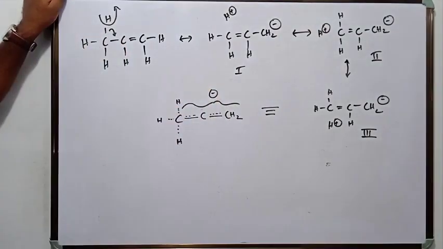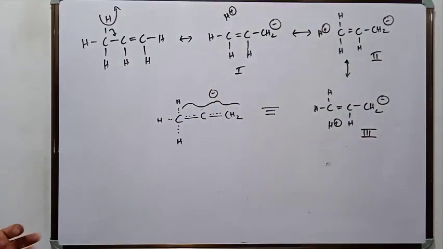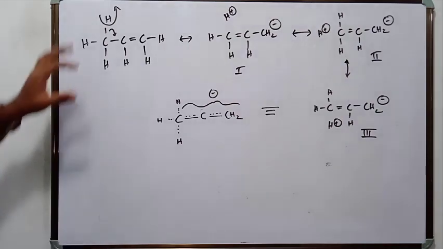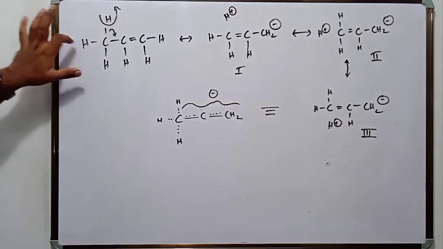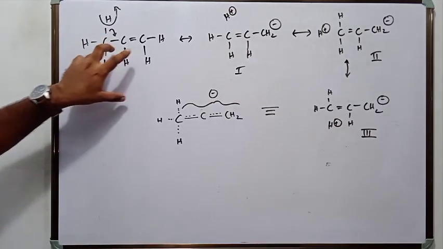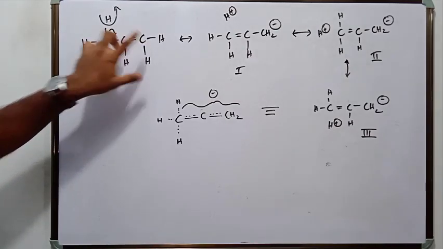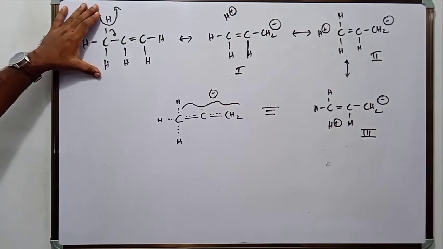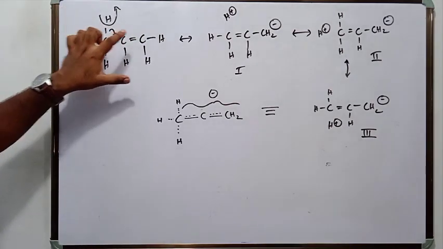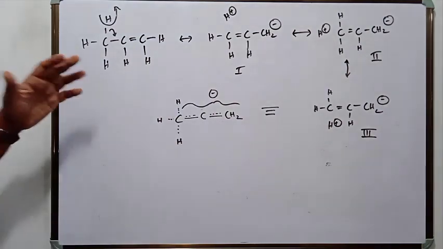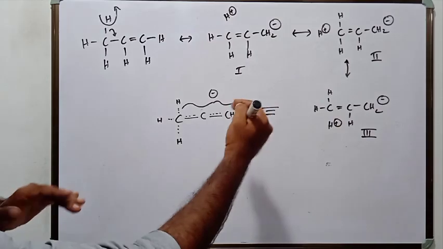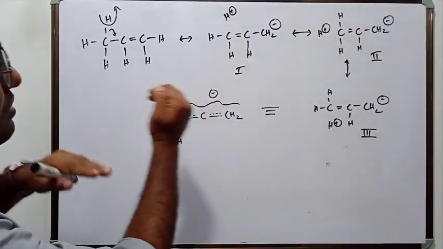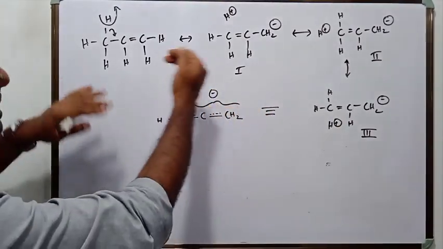So that is propene, and we are seeing hyperconjugation in propene. You can see that alkyl group, the CH3 group. This is the alkyl group. How does it act when it is attached to a carbon-carbon double bond? We are seeing the mechanism of electron displacement. In plus I effect, we have seen that the electron cloud is directed. It is only the electron cloud which is directed towards the other atom.